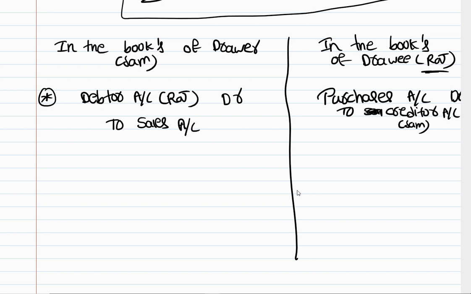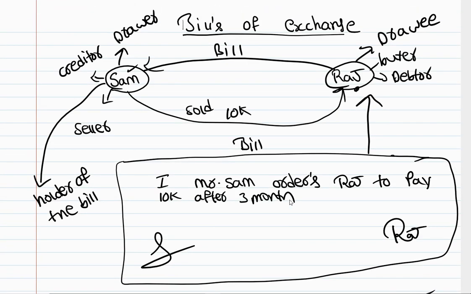Then what happened? Sam drew a bill, right? Drew a bill, and the bill is accepted by whom? By the drawee. So whenever we have drawn a bill and then the drawee accepts the same, then for Sam it will become bills receivable. For Raj it will become bills payable.